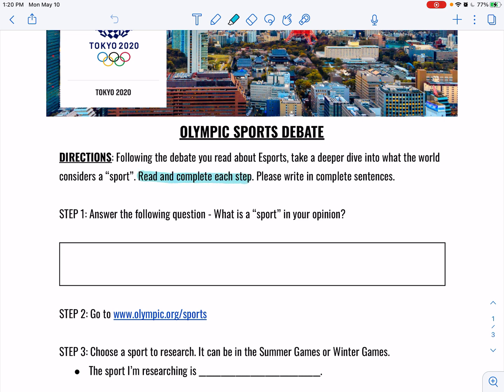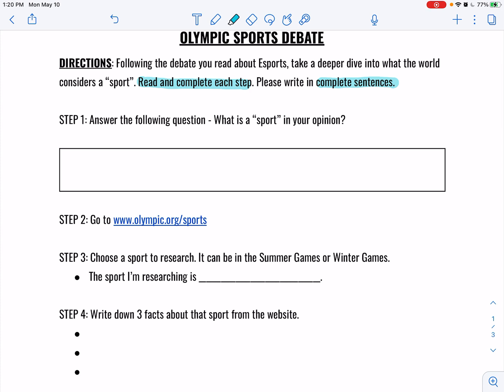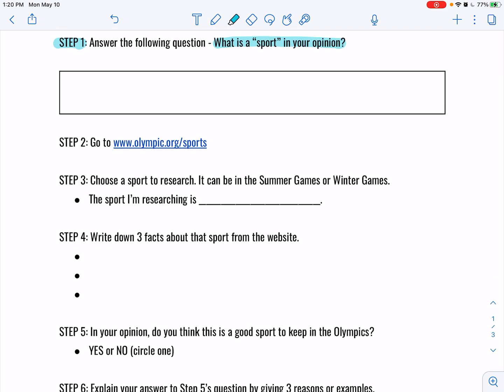So the directions are, following the debate you read about esports, we're taking a deeper dive into what the world considers a sport. Read and complete each step. Please write in complete sentences. So we're just completing all the steps. Step 1, answer the following question. What is a sport in your opinion? Remember, I'm not looking for a dictionary definition. I'm looking for, in your own words, what is a sport? And you'll answer that in this box here. In step 2, you're going to go to this website.